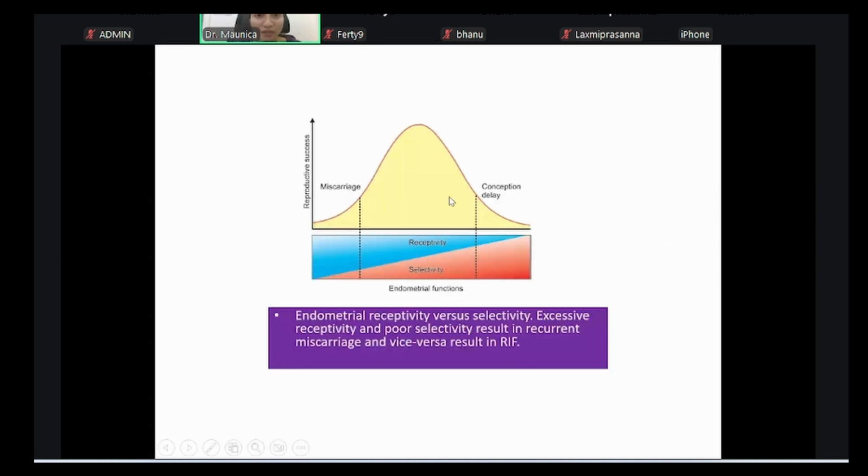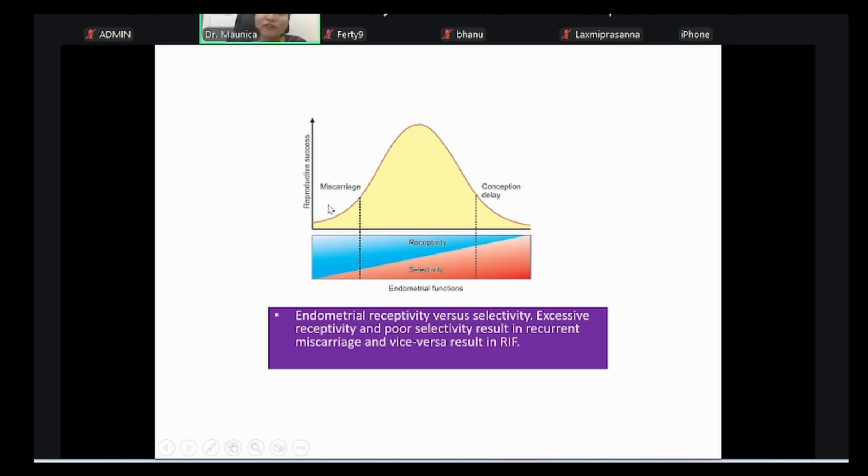This is a nice diagram where they say the uterus can be two things. It can be very receptive or it can be highly selective. Now, there are uteri which are very receptive. That means it accepts any embryo that is given to it. So it doesn't really differentiate whether it is a good embryo or a bad embryo, whether I should allow it to implant or not. So uteri with very high receptivity end up allowing whatever embryos are introduced into the uterus to implant.